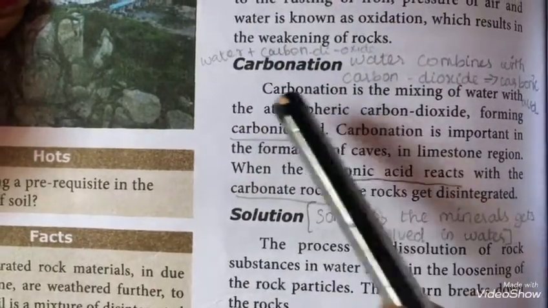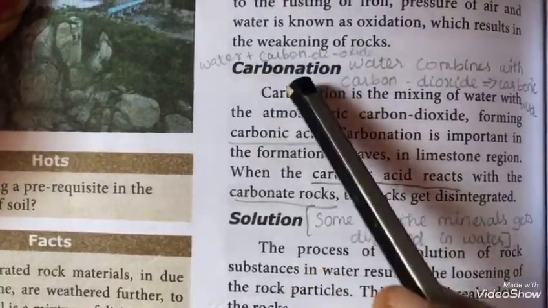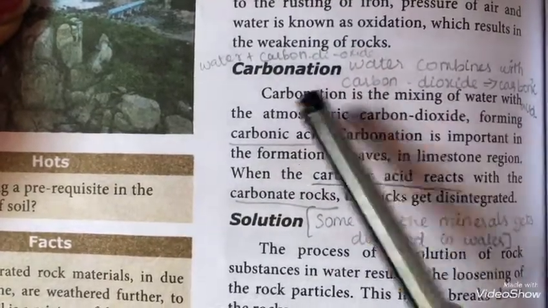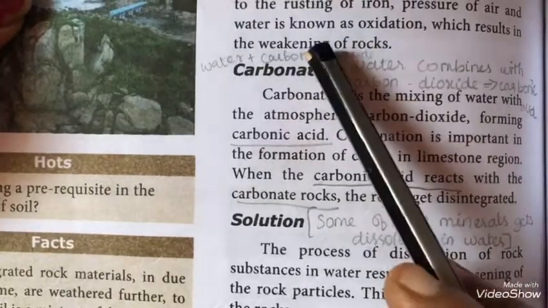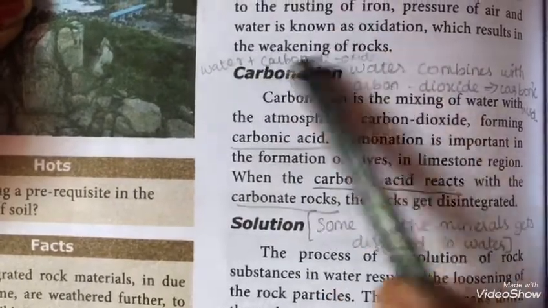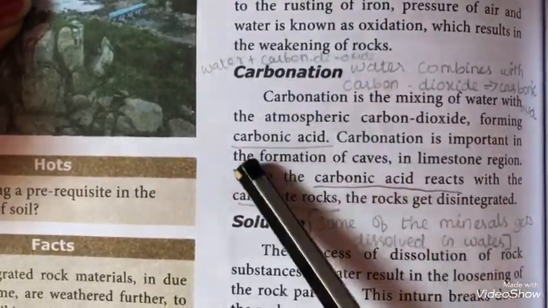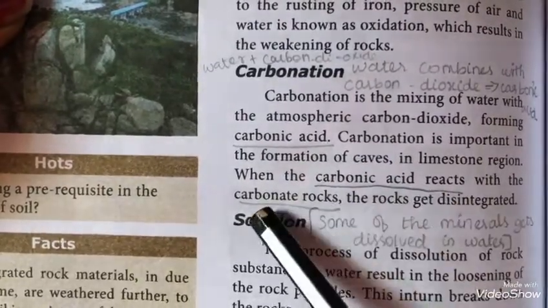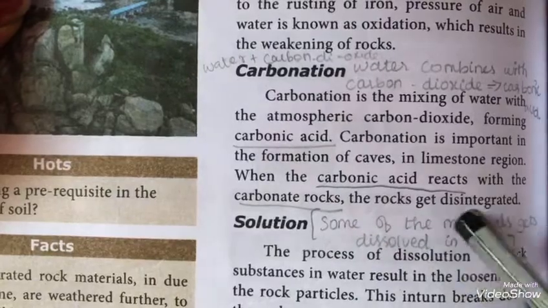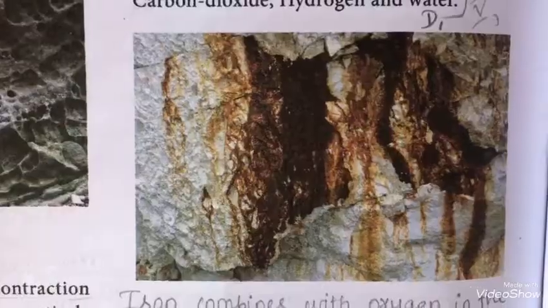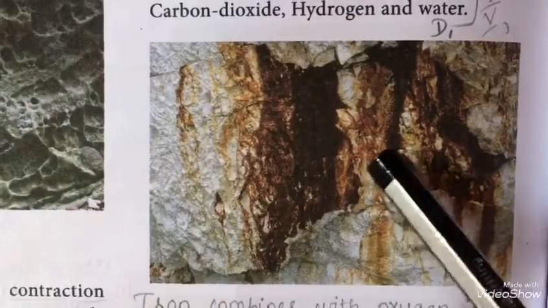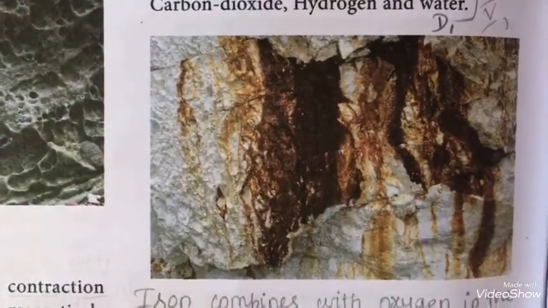Carbonation, the short form is water plus carbon dioxide. Carbonation is the mixture of water with the atmospheric carbon dioxide. So it forms carbonic acid. This carbonic acid reacts with the carbonate rocks, then the rocks get disintegrated. See the picture, there is a cave-like structure, no? These are formed due to the process of carbonation.